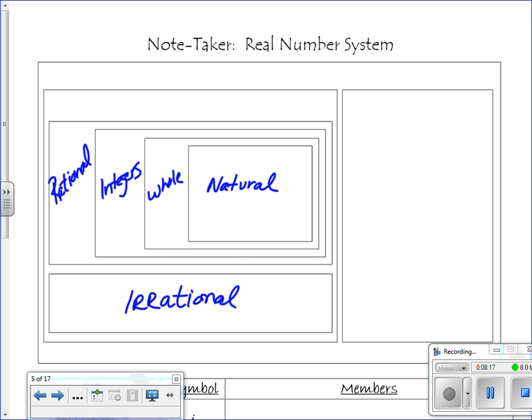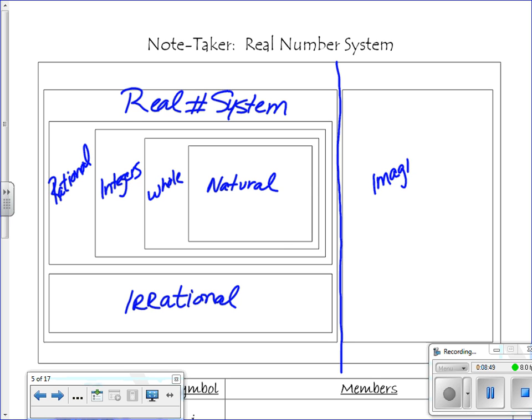All of these are part of the real number system. Then over here we have our imaginary numbers, and I generally represent that with a cursive letter i.